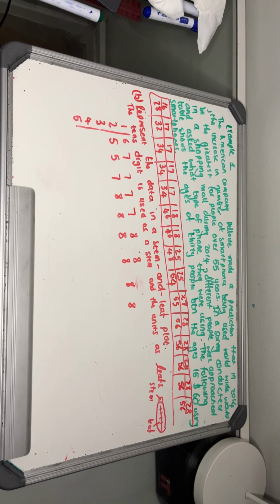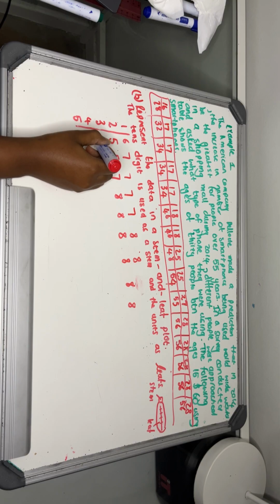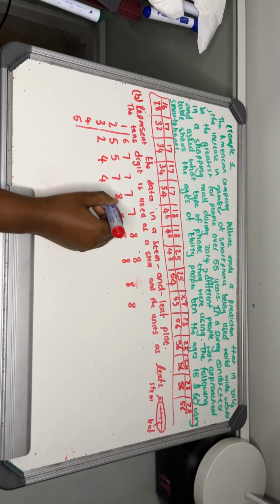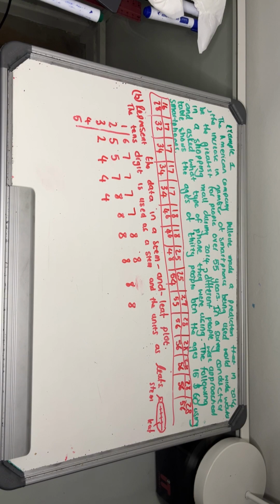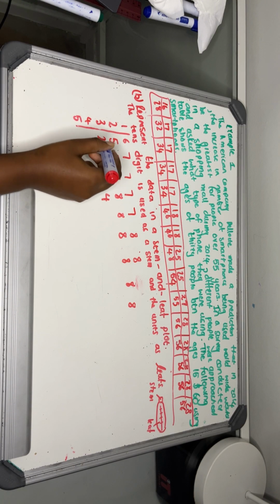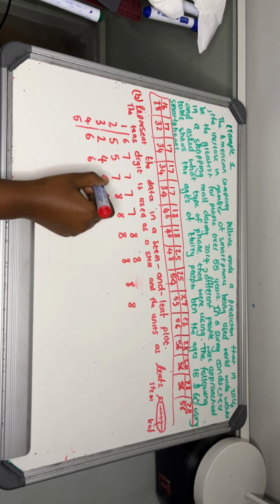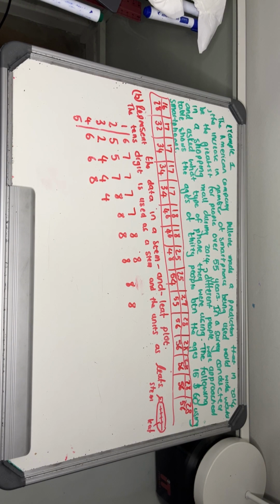Right, then we go to the 30s. There was a 32, 34, and another 34, and another 34. There were 3 34s, right? Then we go to the 40s. There was 46, 46, 48, right?